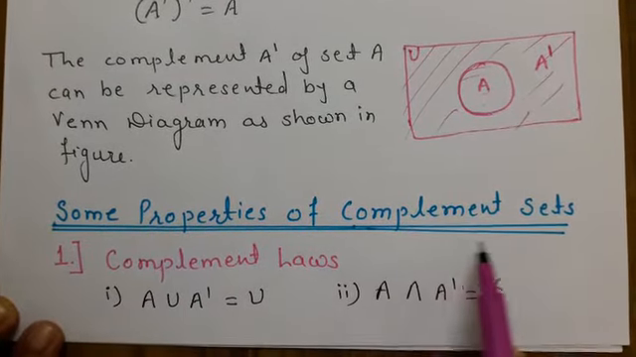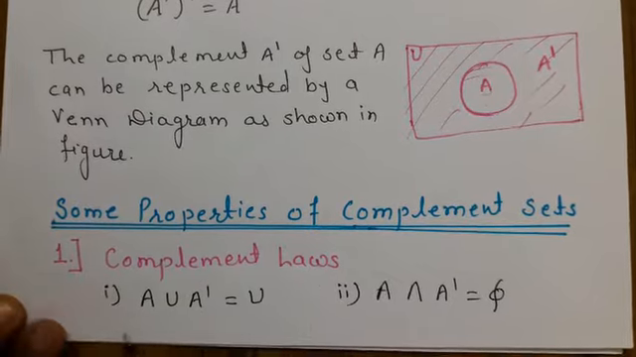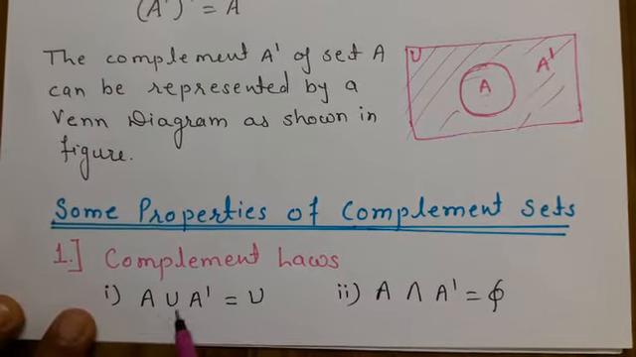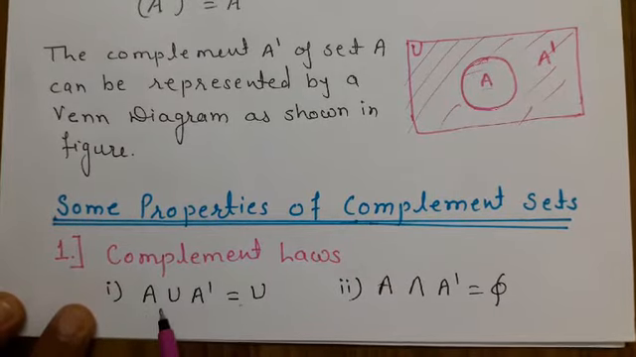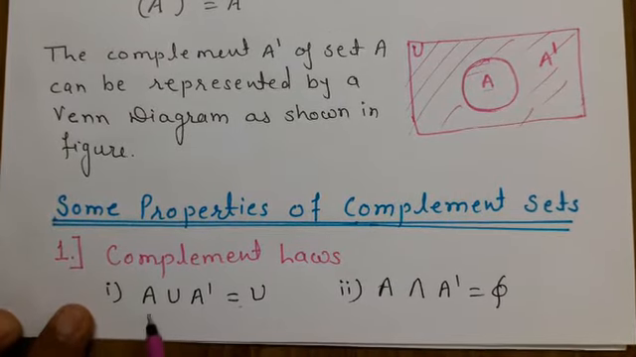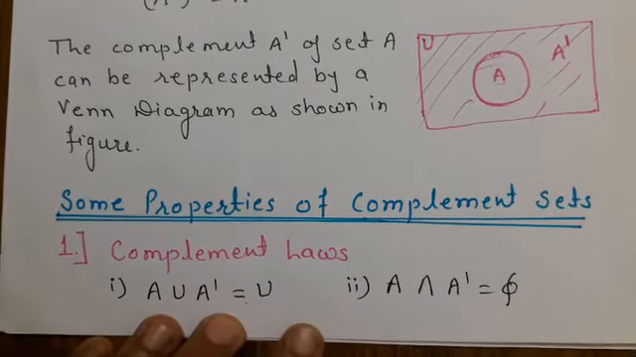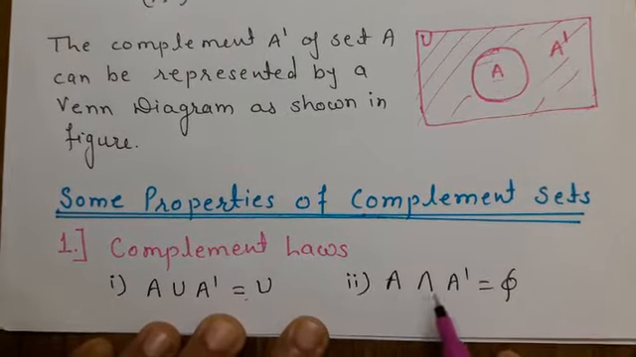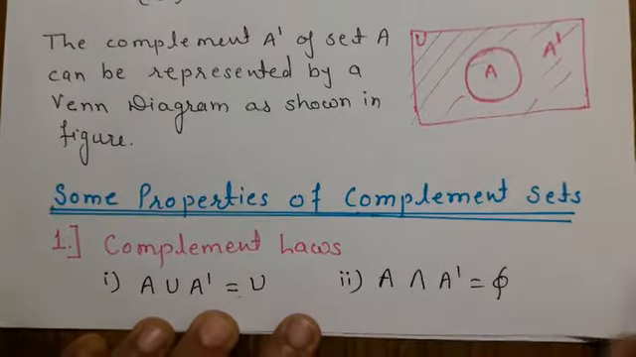Some properties of the complement set we will see. First, complement laws. First, A union A complement is nothing but U. Whenever we take the union of a set A and its complement, we get the universal set. And second, A intersection A complement is nothing but phi.